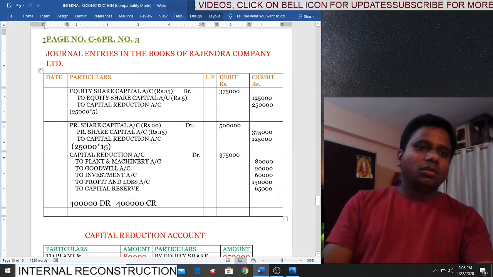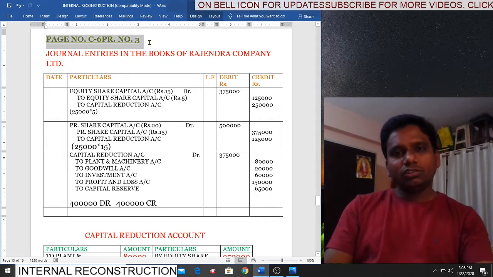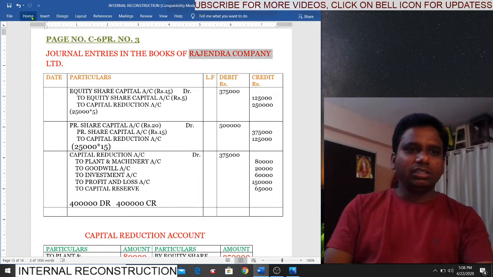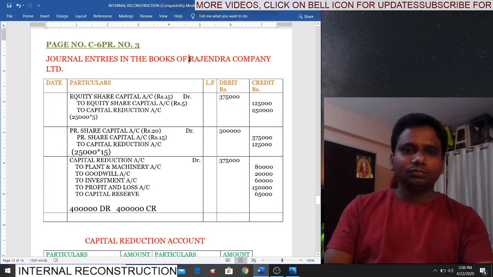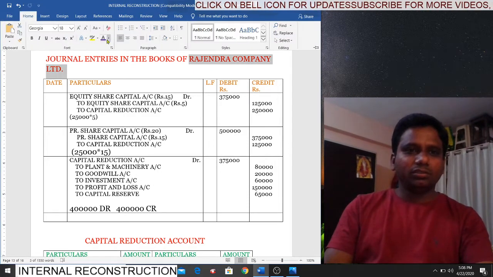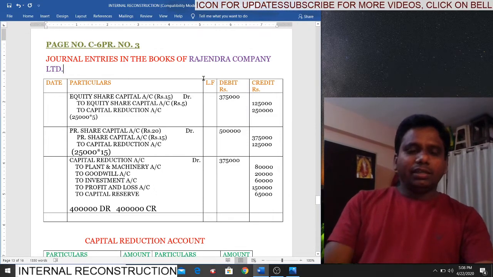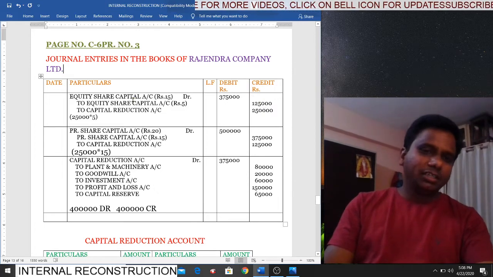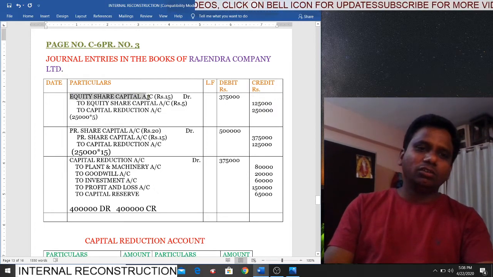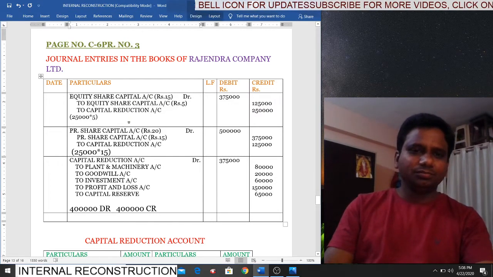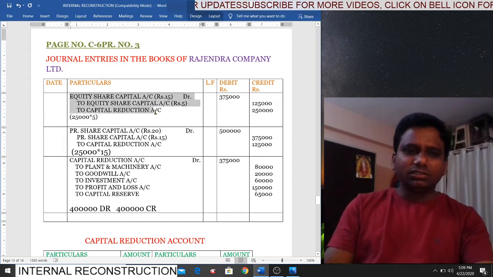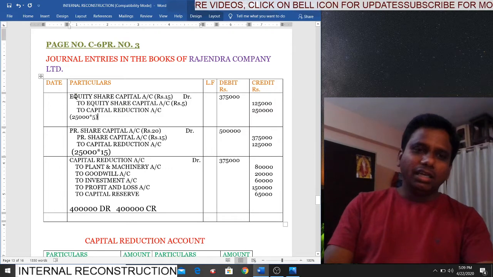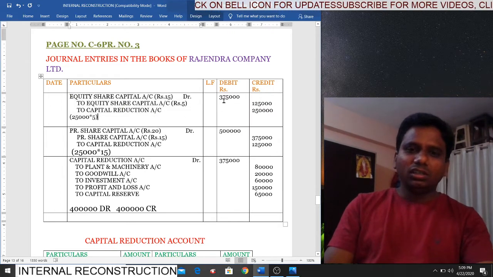Right. Page number C6, problem number 3. Simple problem again. So journal entries in the books of Rajendra Company Limited. Date, particulars, ledger folio, debit rupees, credit rupees. Now, first entry, we'll write the first entry for reduction in the value of equity share. Same entry, students. Entries will not change, only the amounts are changing. Entry is same, only the amounts will differ.